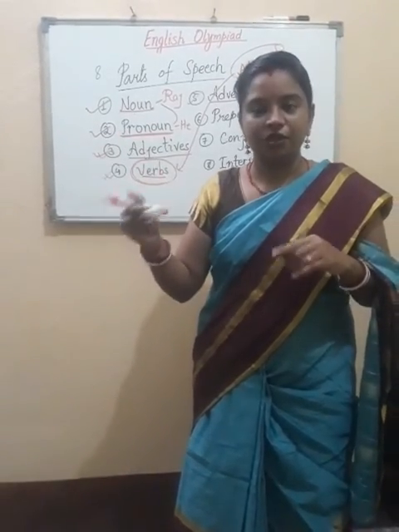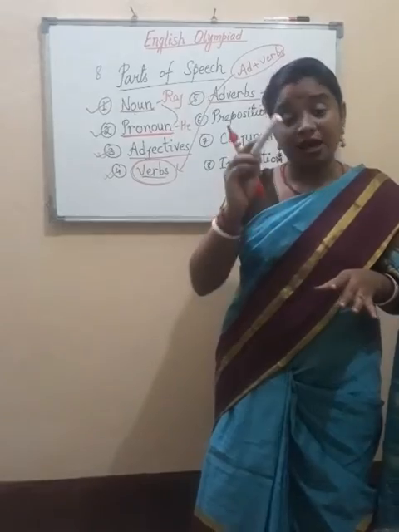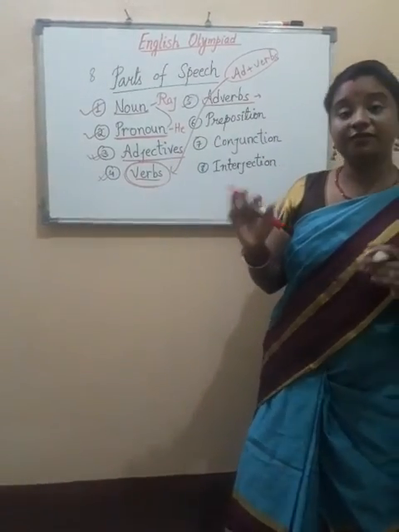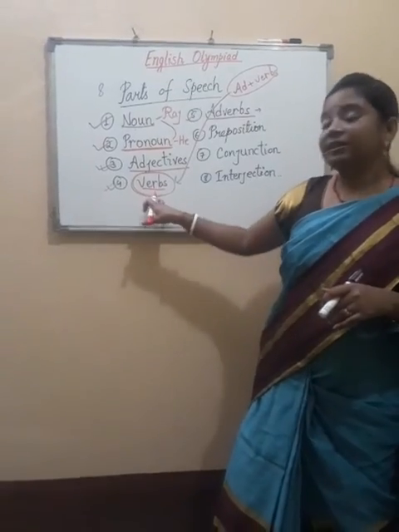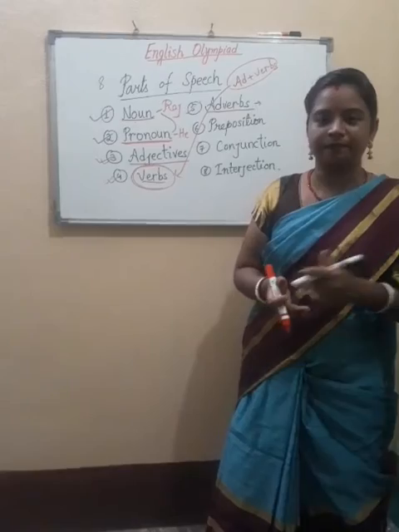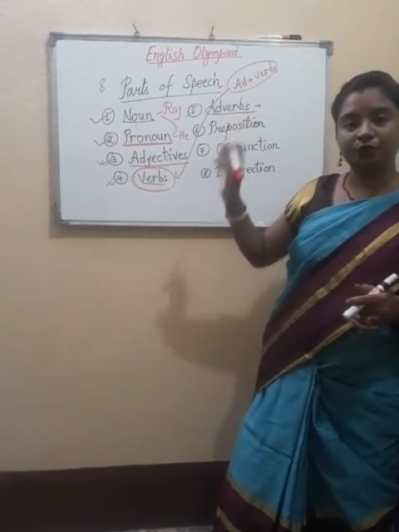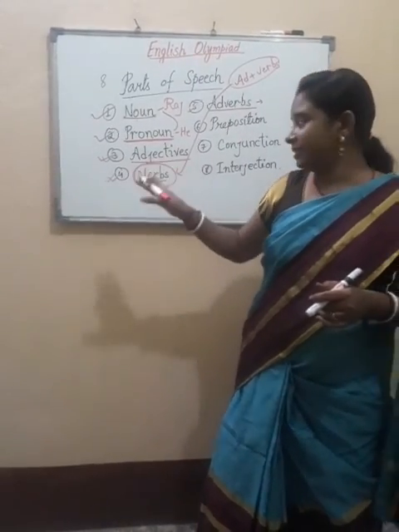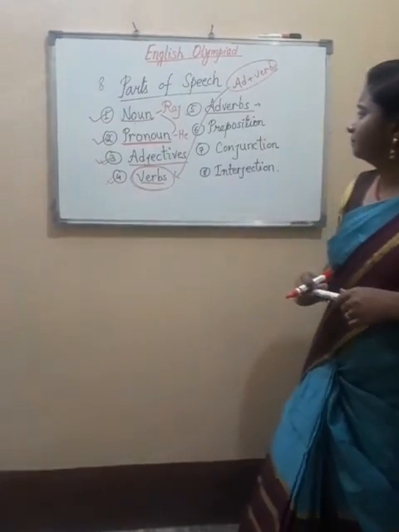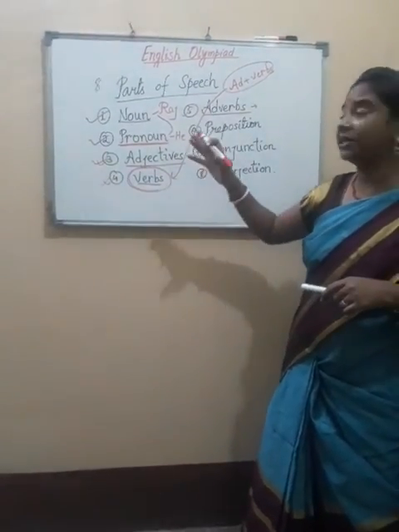These are the three different questions, and the answer we get will be adverbs. Actually, adverbs tell us that the action is done in which place, in which way, or at what time. So adverbs are the words which modify verbs.